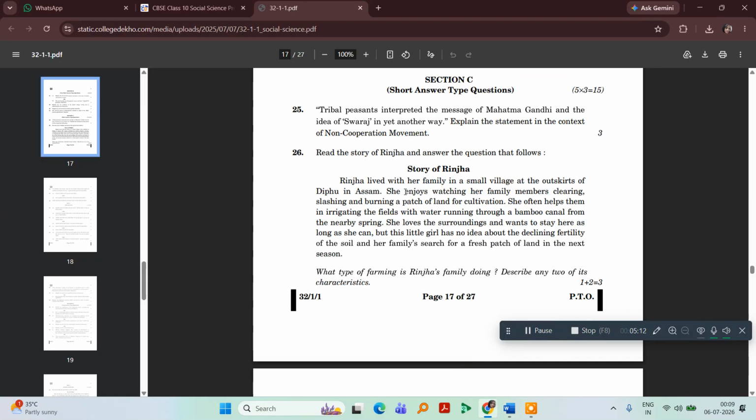This is the 26th question. Read the story of Rinjha and answer the question that follows. Rinjha lived with her family in a small village at the outskirts of Dipu in Assam. She enjoys watching her family members clearing, slashing, and burning a patch of land for cultivation.